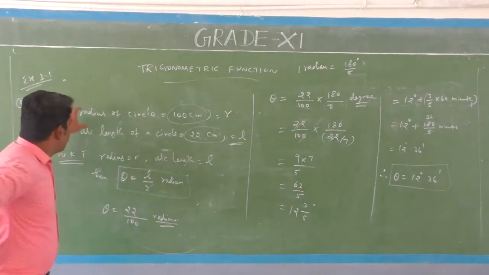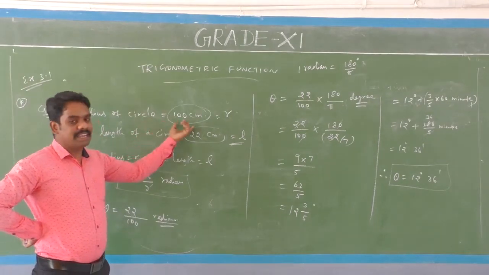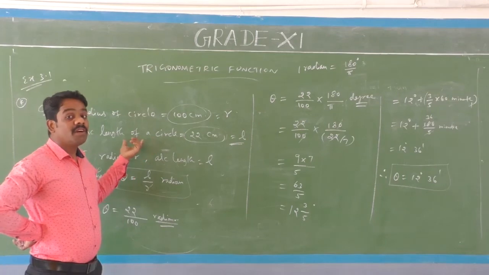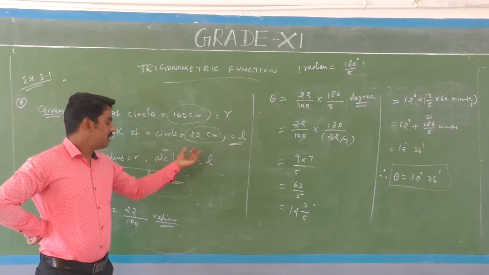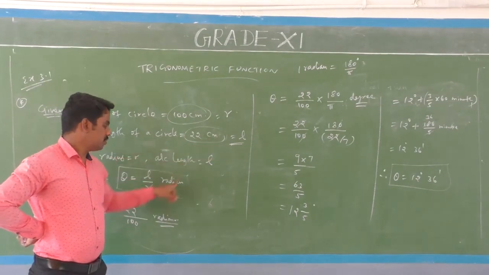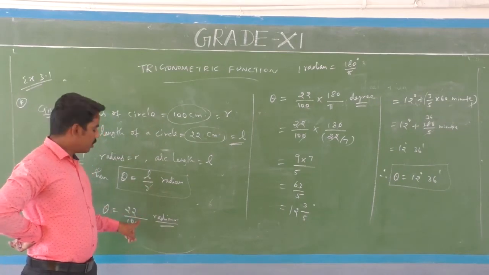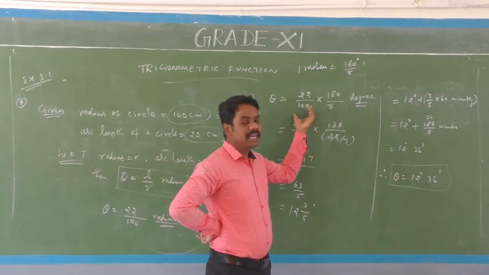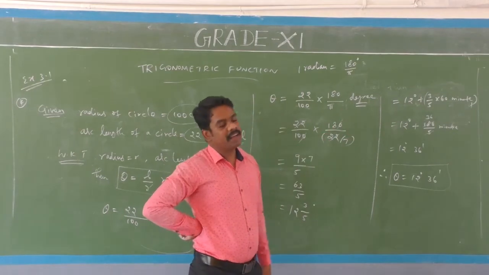Also, from the given information, the radius of the circle is 100 centimeters and the length of the arc of the circle is 22 centimeters. Already we know that theta equals L by R radians. We substitute L equal to 22 and R equal to 100. So 22 by 100 radian is converted into degrees: 22 by 100 into 180 divided by 5.